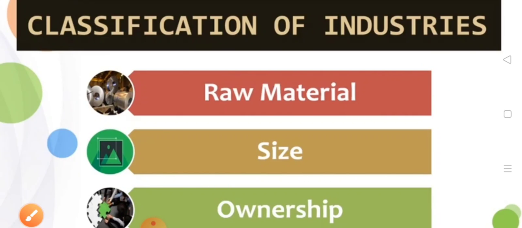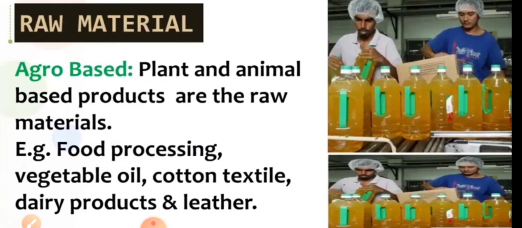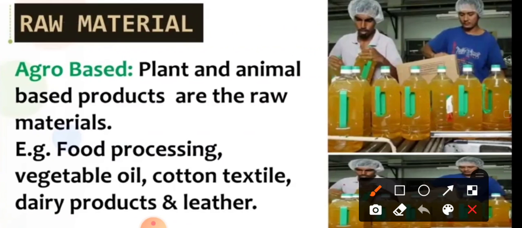First of all, we will do it on the basis of raw material. On the basis of raw material, first is agro-based industry. Agro-based industry means here plant and animal based products are the raw materials.